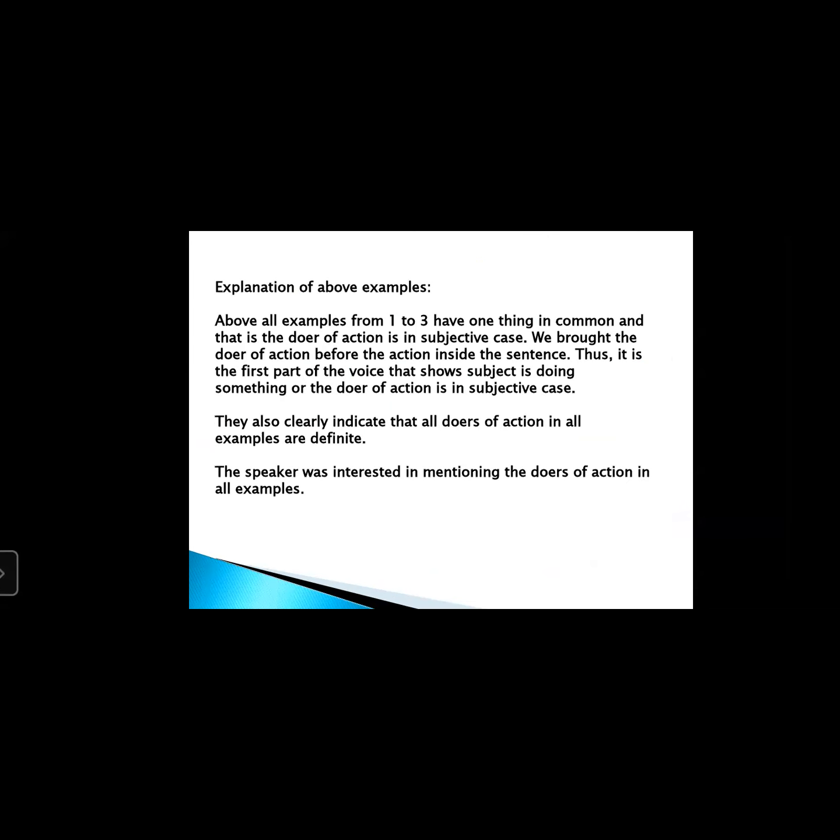So see, what is the explanation? All examples from 1 to 3 have one thing in common, and that is the doer of action. Doer of action is in subjective case. We brought the doer of action before the action inside the sentence. Thus, it is the first part of the voice that shows the subject is doing something, or the doer of action is in subjective case. They also clearly indicate that all doers of action in all examples are definite. The speaker was interested in mentioning the doers of action in all examples.